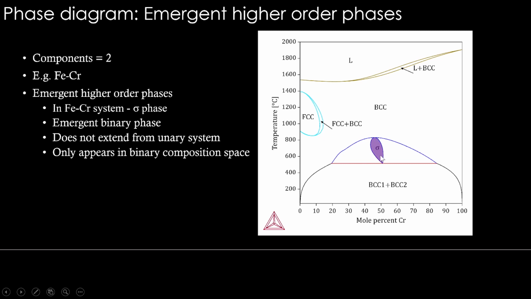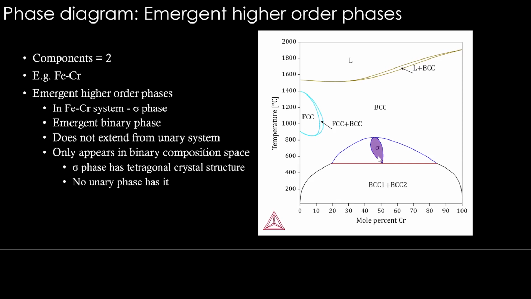Only when iron and chromium are mixed in this composition range at this temperature, it's going to come. And sigma phase has tetragonal crystal structure. Tetragonal crystal structure is not there for iron or chromium at any temperature. Okay, so totally new crystal structure. No unary phase has this tetragonal crystal structure. That's the reason why we call it a binary emergent phase.